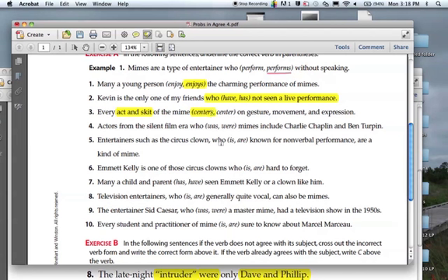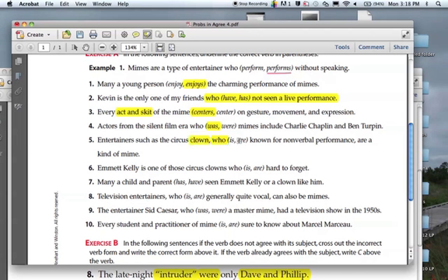Actors from the silent film era, who. So who has to refer back to what? Era. Era is singular, so who is singular, so we choose was. Entertainers, such as the circus clown, who, here we go again. Who has to refer back to what? It refers back to clown. Clown is singular.